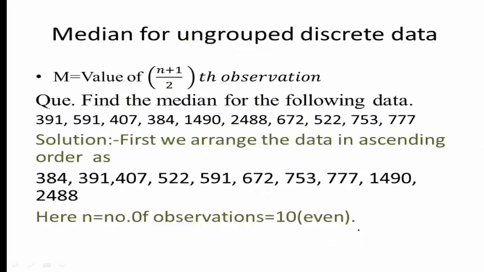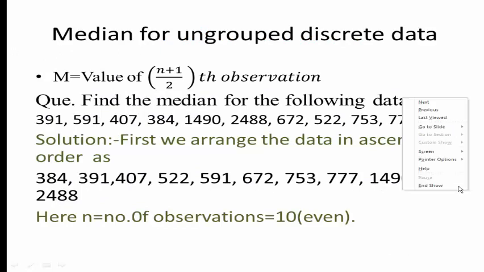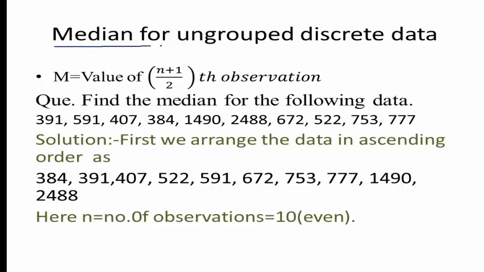So what is the formula for the median? Median for ungrouped data. We have a formula for median: M is equal to the value of (n plus 1) divided by 2th observation.